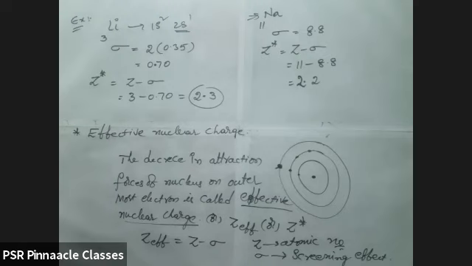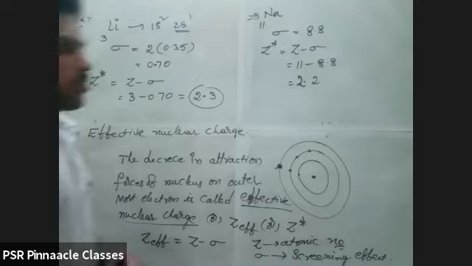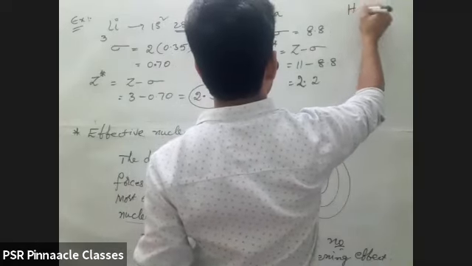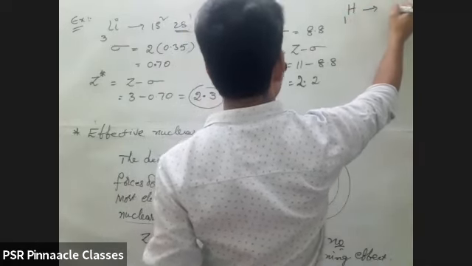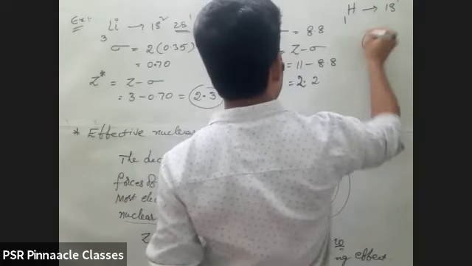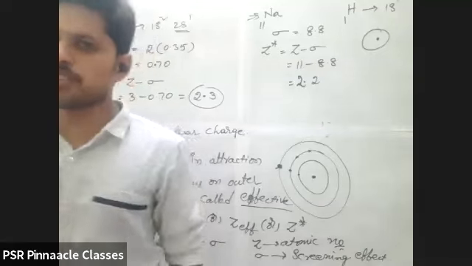Sir, for hydrogen also can we find the effective nuclear charge? No, you can't find it. Why? Because hydrogen has atomic number 1, so only 1s1. Around the nucleus, only 1 electron will be there. For hydrogen and helium, it is not possible.